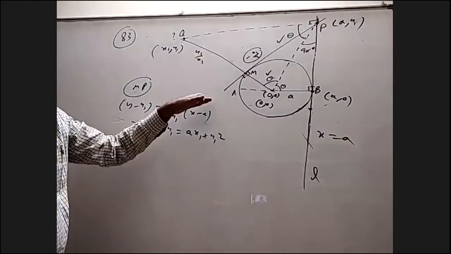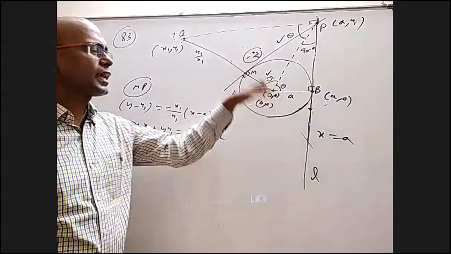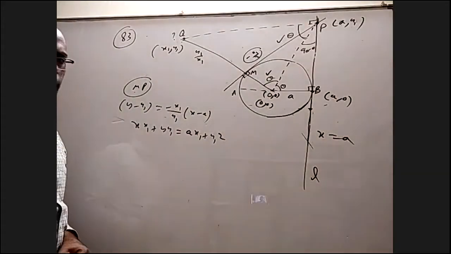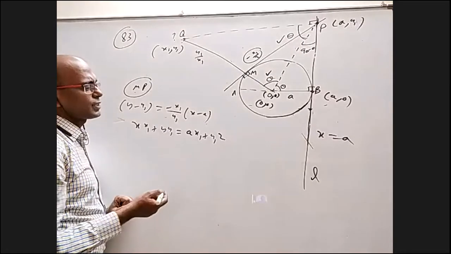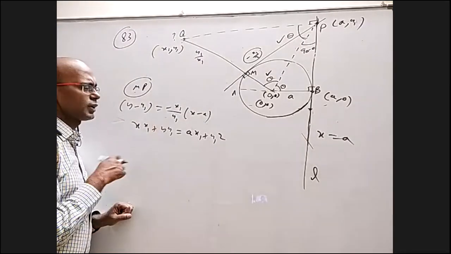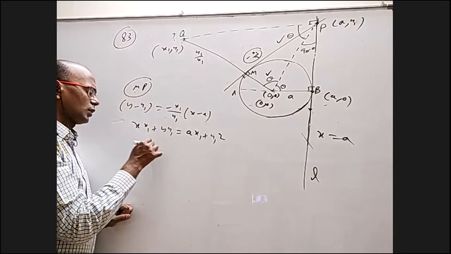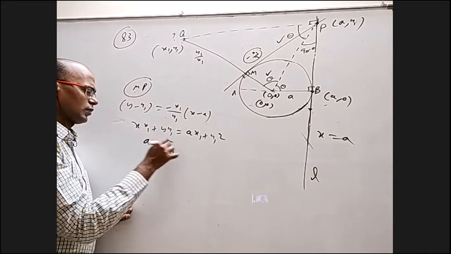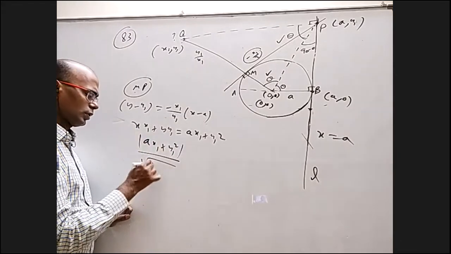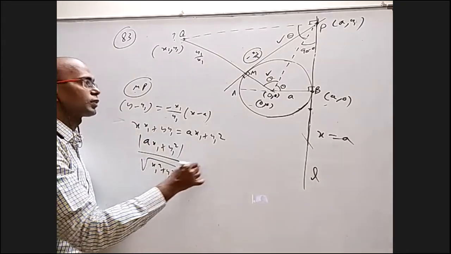This is this line, and that line should be tangent to the circle. So for a line to be tangent to a circle, the perpendicular from the center equals the radius. From the origin the distance is mod of ax1 plus y1 square by root over x1 square plus y1 square, equal to radius a.